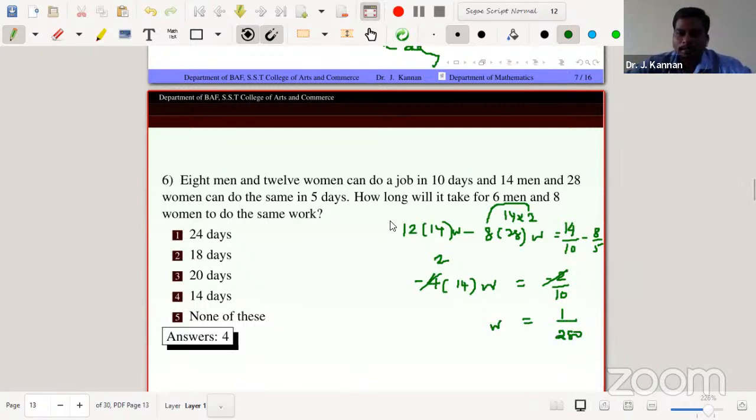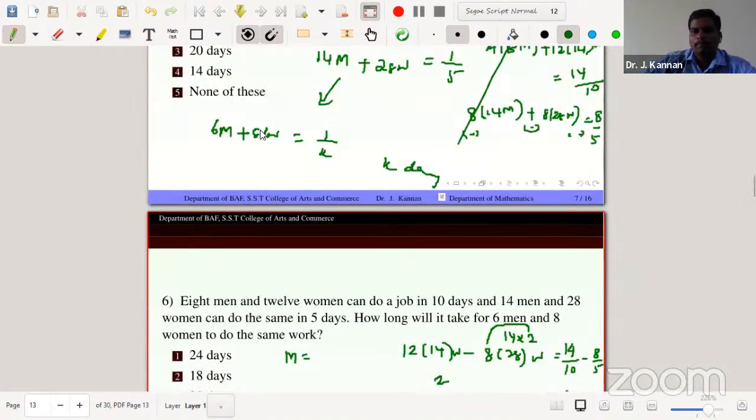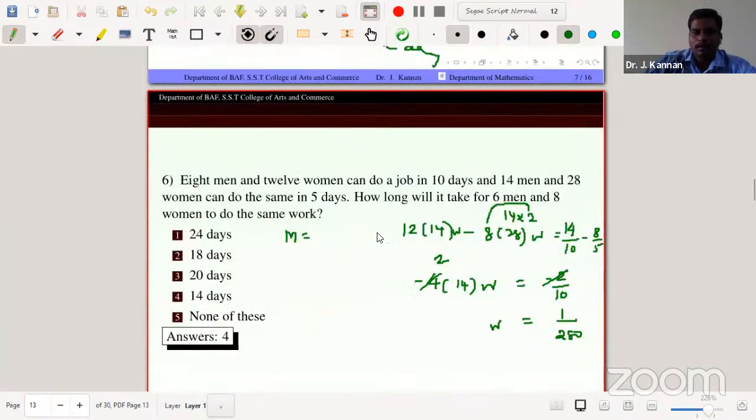In the same way, we find M. After that, applying the values of M and W in the formula, we immediately get K. So that's the answer.